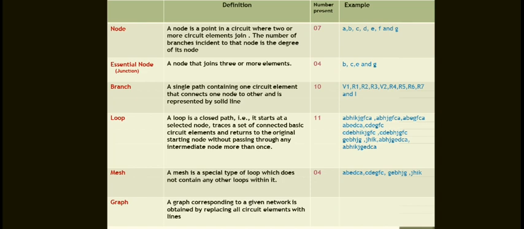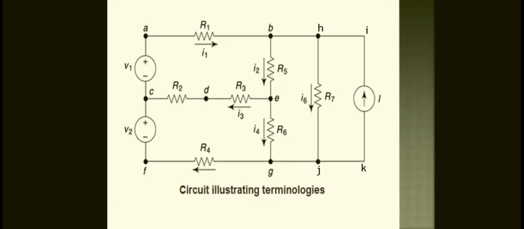How many loops are there? A loop is a closed path. What is the loop actually? It starts at a selected node, traces a set of connected basic circuit elements and returns to the original starting node without passing through any intermediate node more than once. That means you have to observe how many loops are there in this given network. Generally, 11 loops will come.